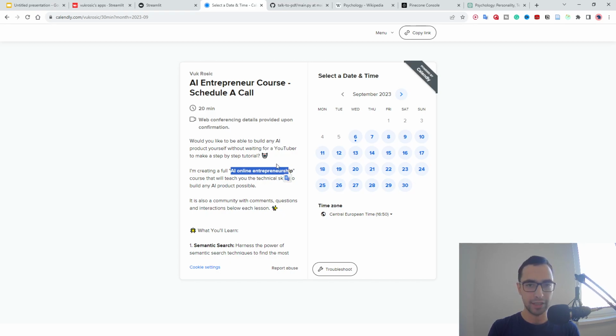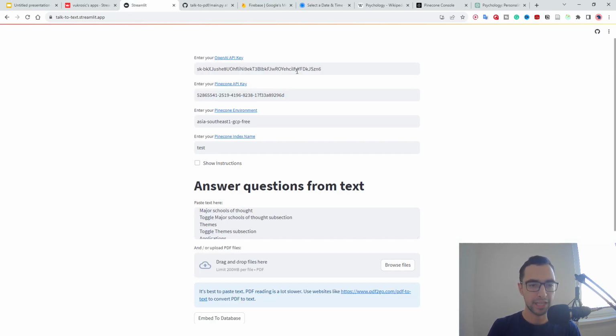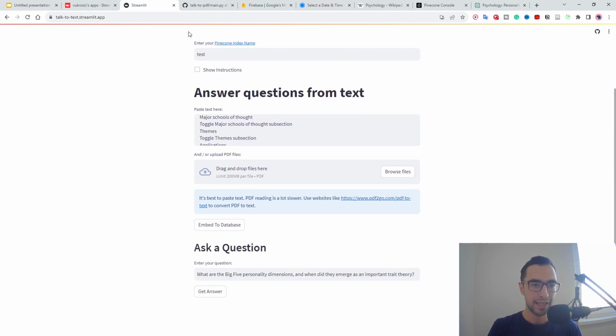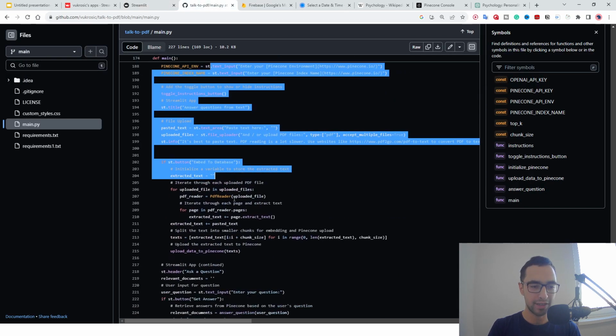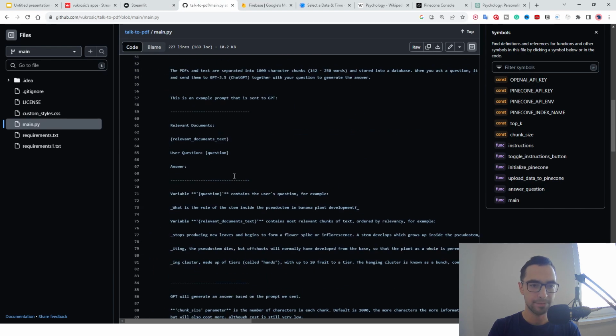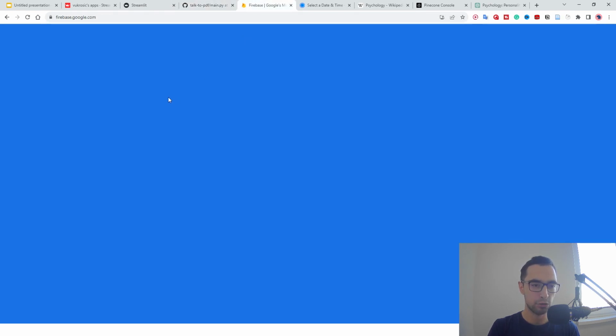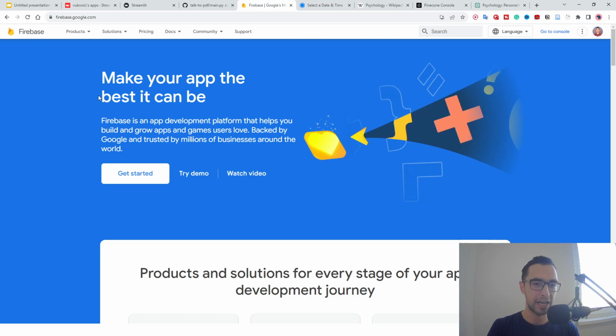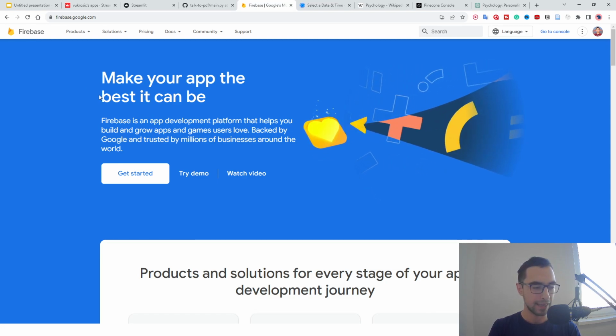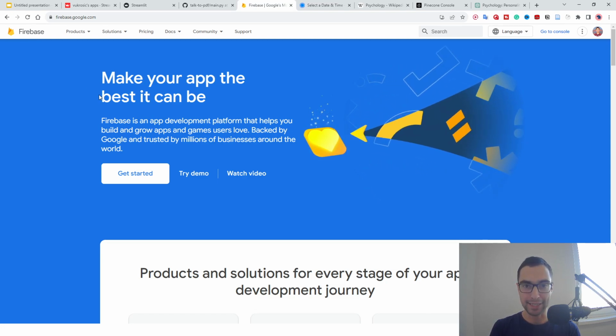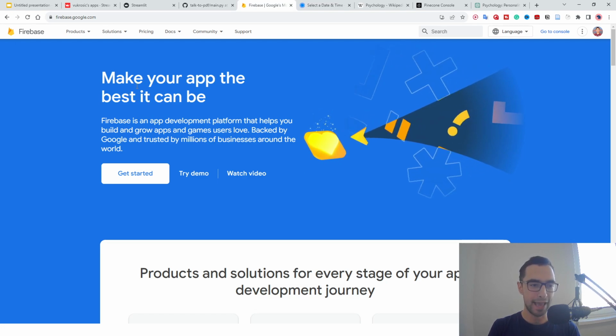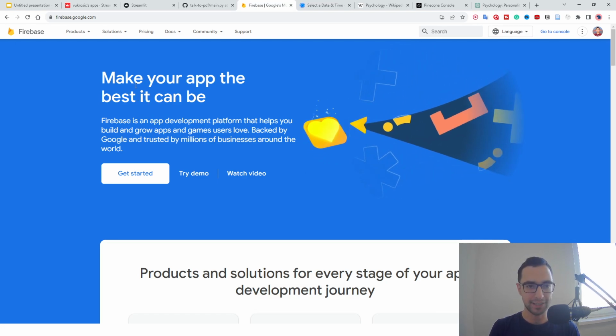First, I will explain how to get all of these keys to be able to use this on my website. Then I will explain how I coded this and how the code behind this works. And at the end, I'm going to explain how to use different services like Firebase to turn this into a startup where you have paying customers and paying users, and where you can add additional functionalities and turn this into a business.